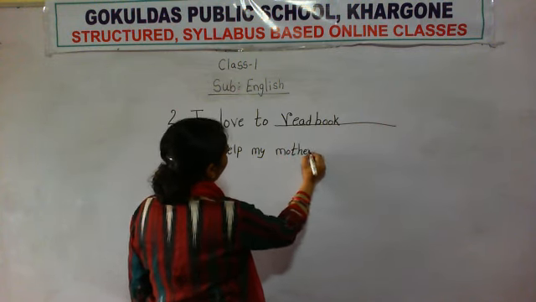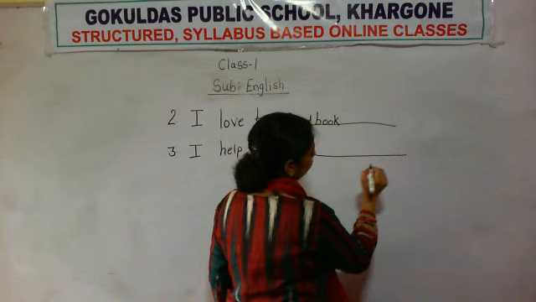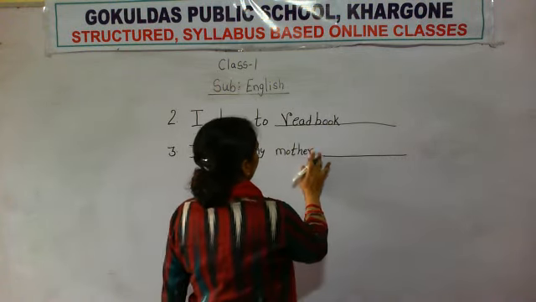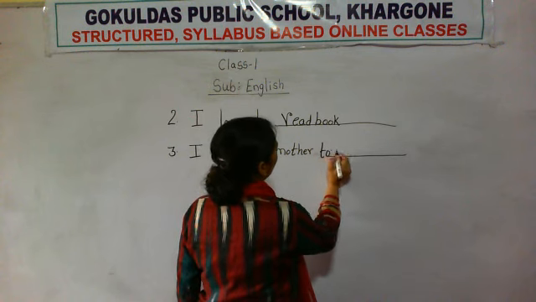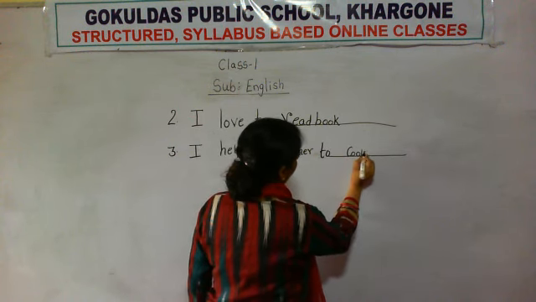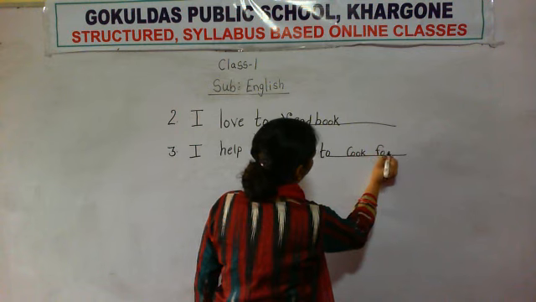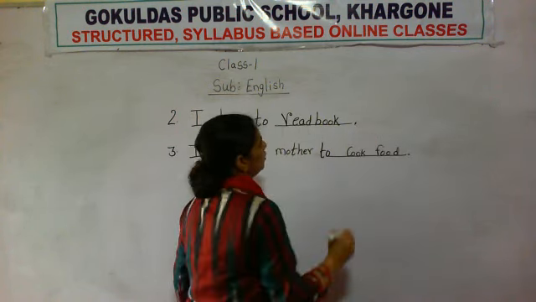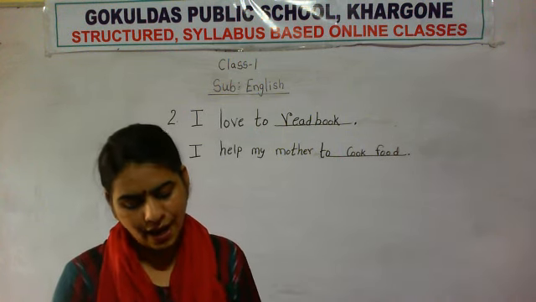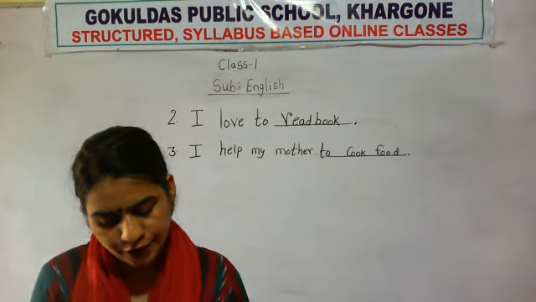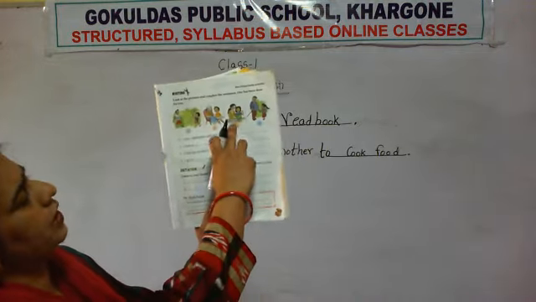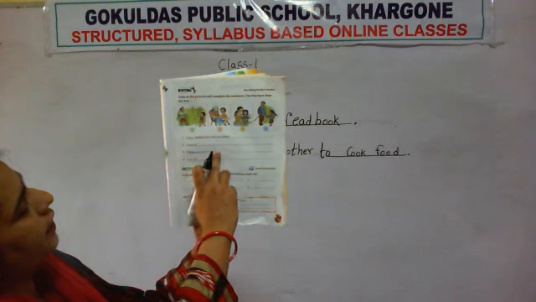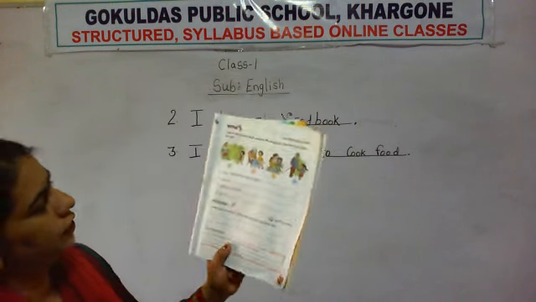I help my mother to cook food. What does she like to do? She likes to help her mother cook food. So on number 3, you can see the picture and write the description here: I help my mother to cook food. Okay.